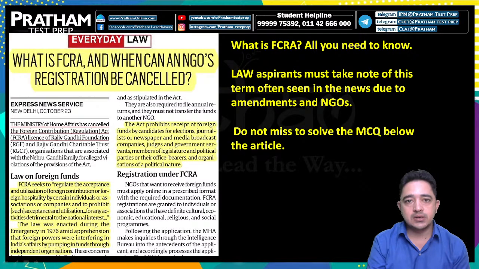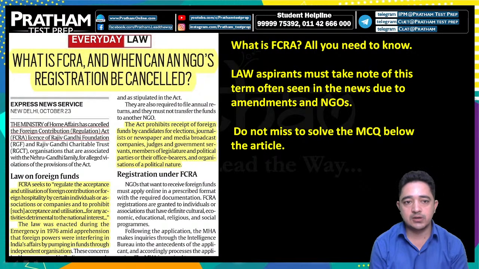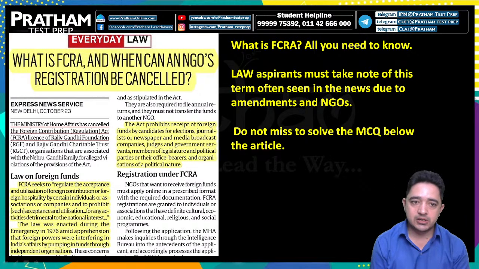So here is the article on FCRA, the Foreign Contribution Regulation Act. It gives licence to the Rajiv Gandhi Foundation and Rajiv Gandhi Charitable Trust. How did it originate, and how did the NGOs get funded?